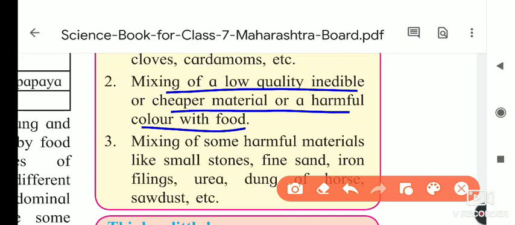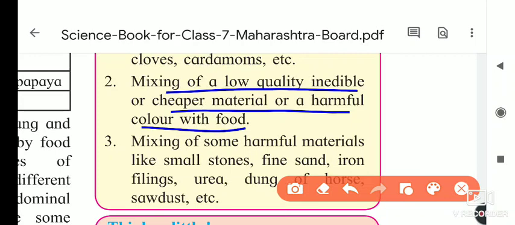And mixing of low quality edibles means, if we buy something from the shop, for example groundnuts that are a little bit wet. To increase the weight, they spread some water on them, and due to this they become a little wet and the weight increases, so the shopkeeper gets the benefit.